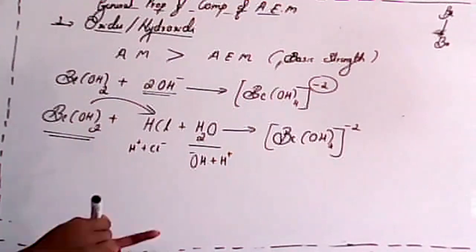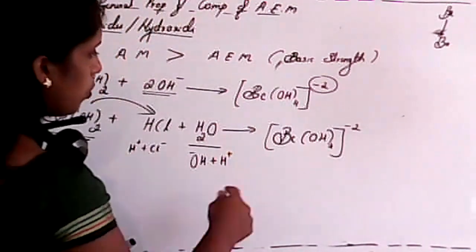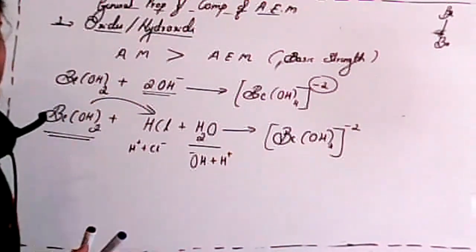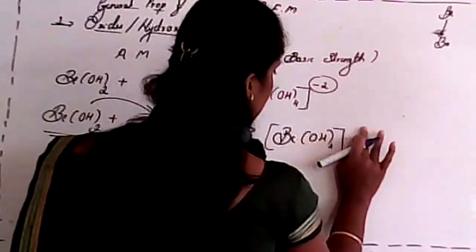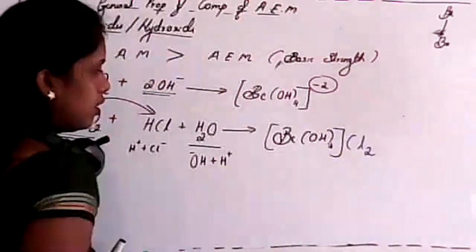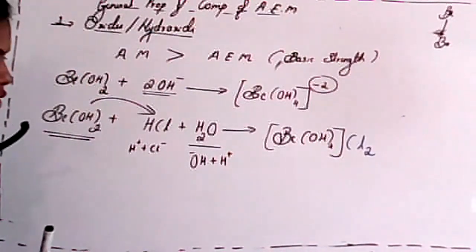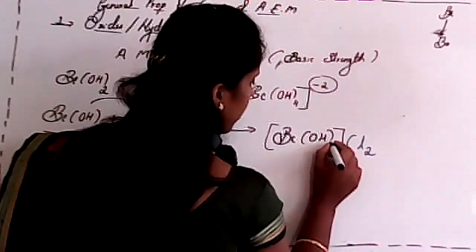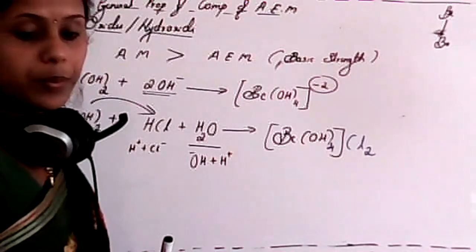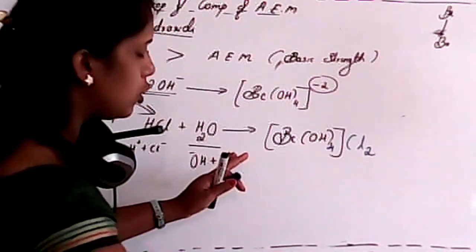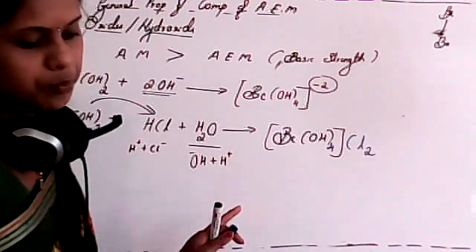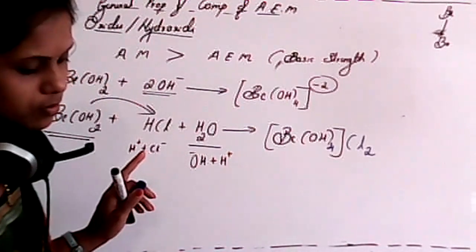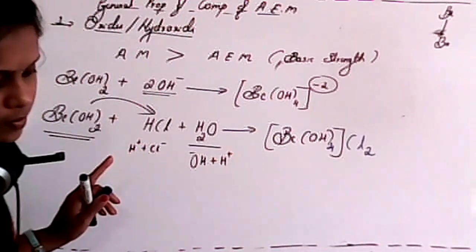This was the same product, but to balance that -2, I'll consider 2 molecules of Cl. So this was the product. Is it clear? This is also a beryllate ion, a complex ion, where 4 hydroxyl ions are present and form bonds, which is nothing but stable. So that is the beryllate ion. Remember this point, students, it is the beryllate ion. Is it clear?